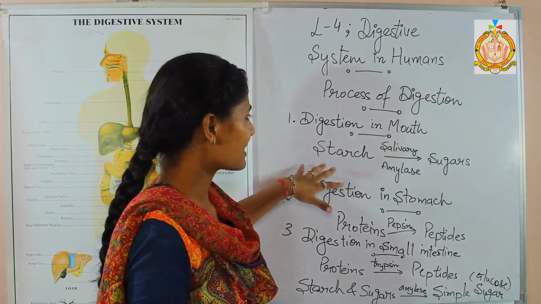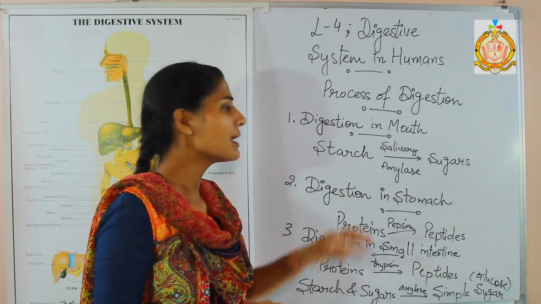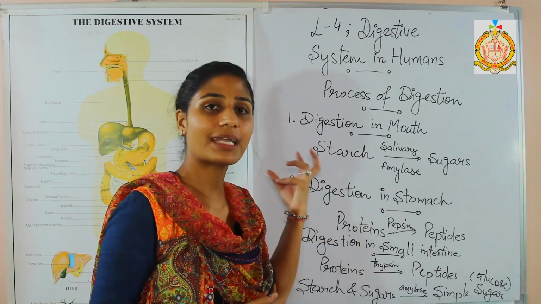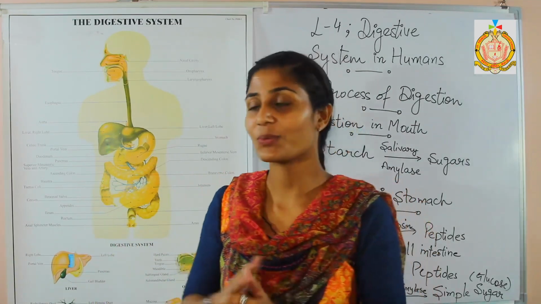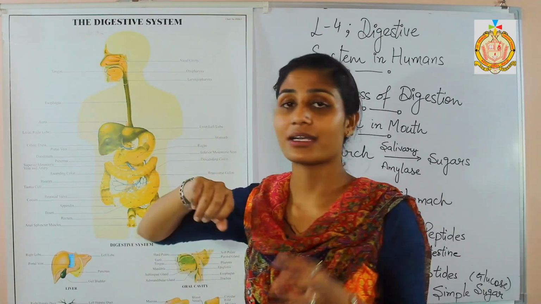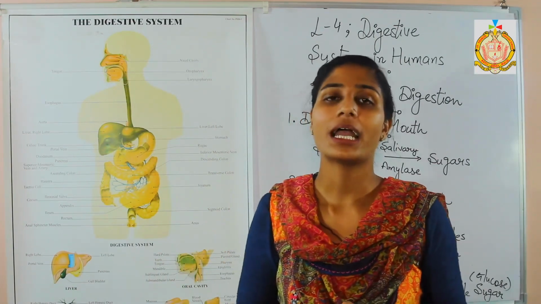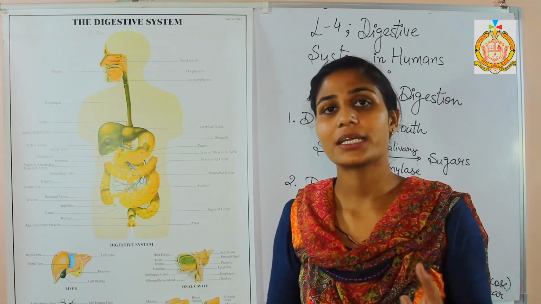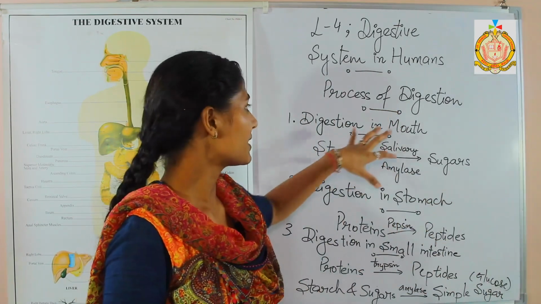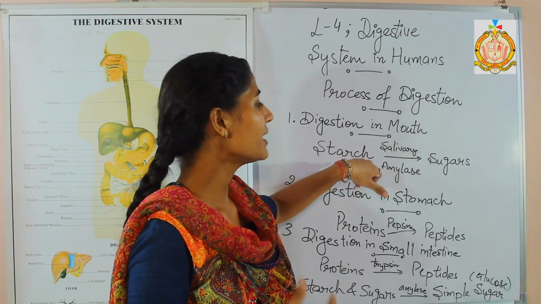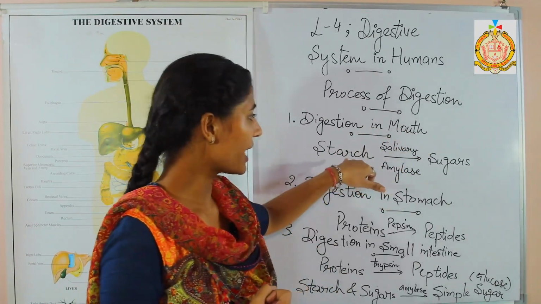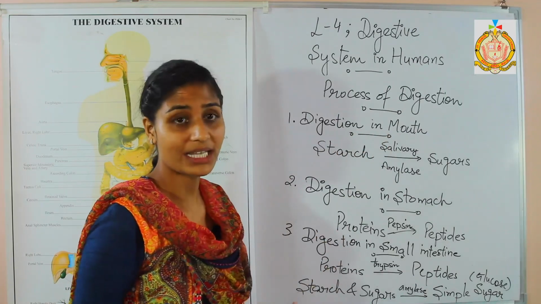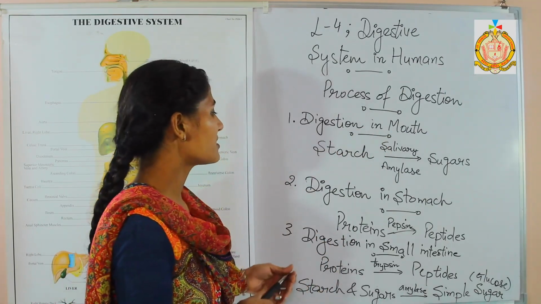In the mouth, the starch is converted into sugars with the help of salivary amylase. When food enters our mouth, it mixes with the saliva, and that saliva is responsible for giving moisture to the food, so the food becomes moistened as well as softened, and afterward it enters the food pipe. So the function of digestion in the mouth is that the starch is converted into sugars by the help of salivary amylase, the saliva that is mixing with the food. Next is digestion in the stomach.